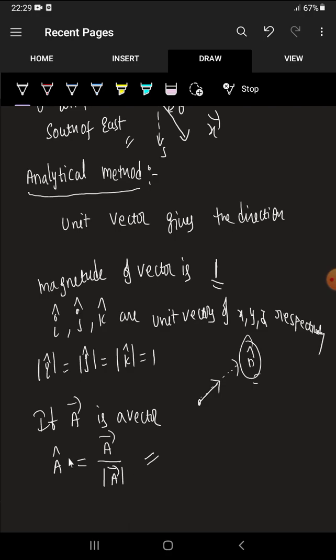So a cap is equal to a bar by mod a bar. Mod a bar is nothing but a. So a cap is equal to simply a bar by a. That is called the unit vector. This a cap is called the unit vector.